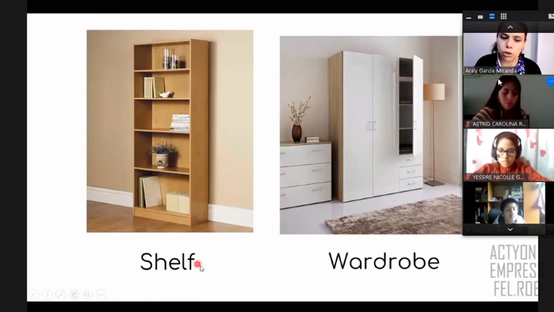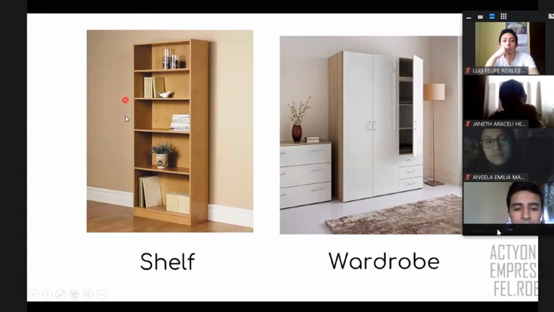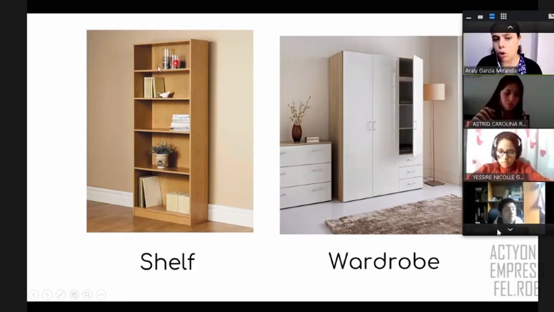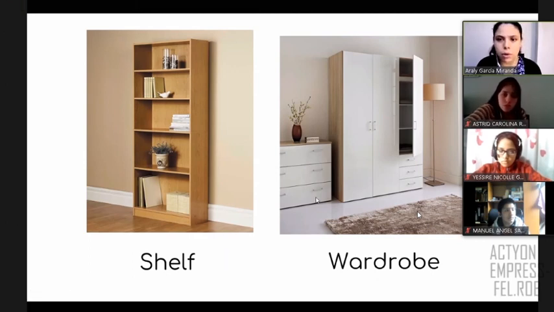As I told you before, shelf. I mean, you can say this is one shelf, two shelf, another shelf. So all of these objects, you can say this is a shelf. If you want to say in plural, you say shelves, right? So it can be plural or singular. Again, this is a wardrobe or closet, right? That you have in your bedroom.